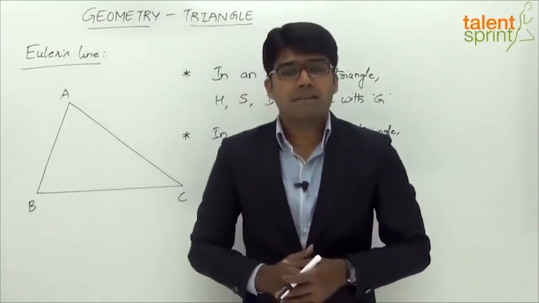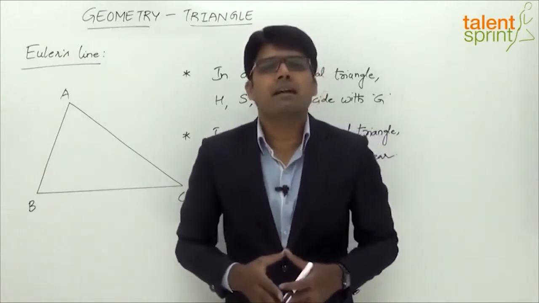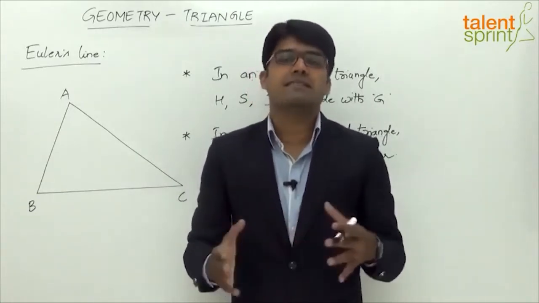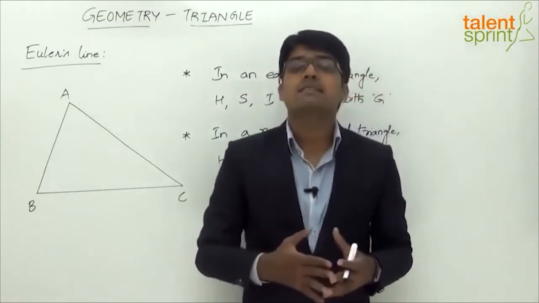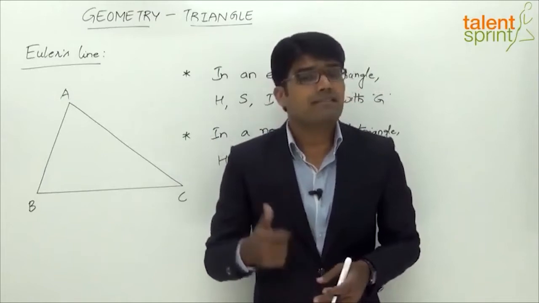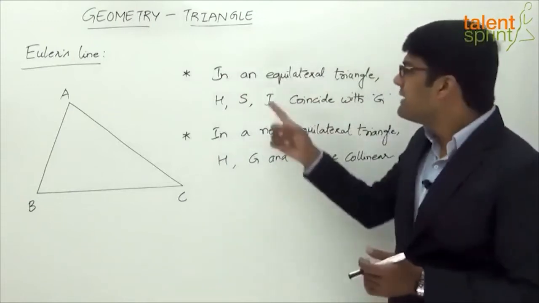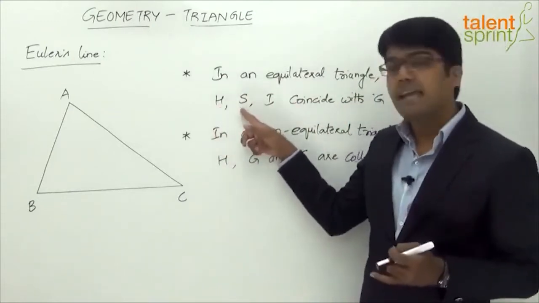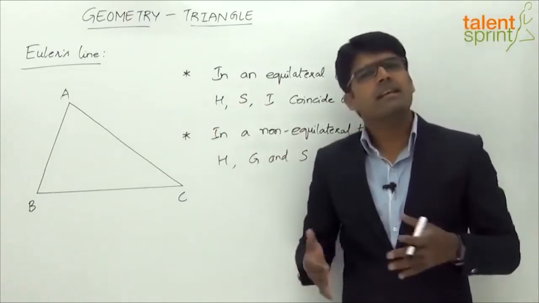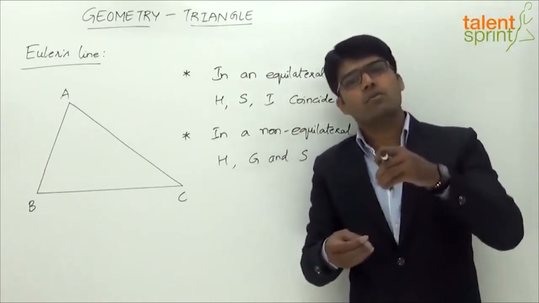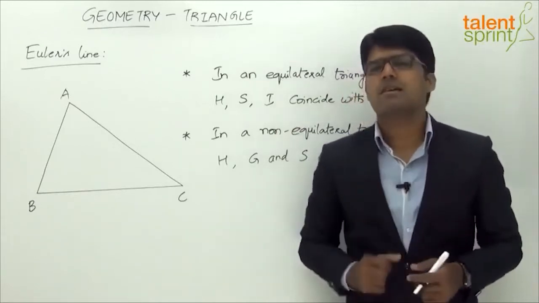Now that we have learnt about the different centers of a triangle, which include centroid, orthocentre, circumcentre and the incentre, let us look at a few properties related to these different centers. Point number one here is that in an equilateral triangle, where all the three sides and the three angles are equal, the orthocentre H, circumcentre S and the incentre I all coincide with the centroid G. So clearly, if the triangle is equilateral, all the 4 points would be at the same point, which is nothing but the centroid of the triangle. So that is point number one.